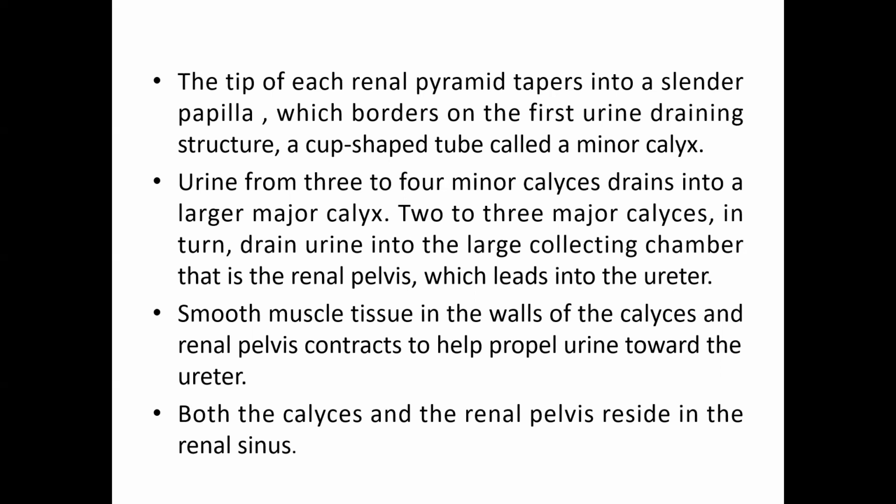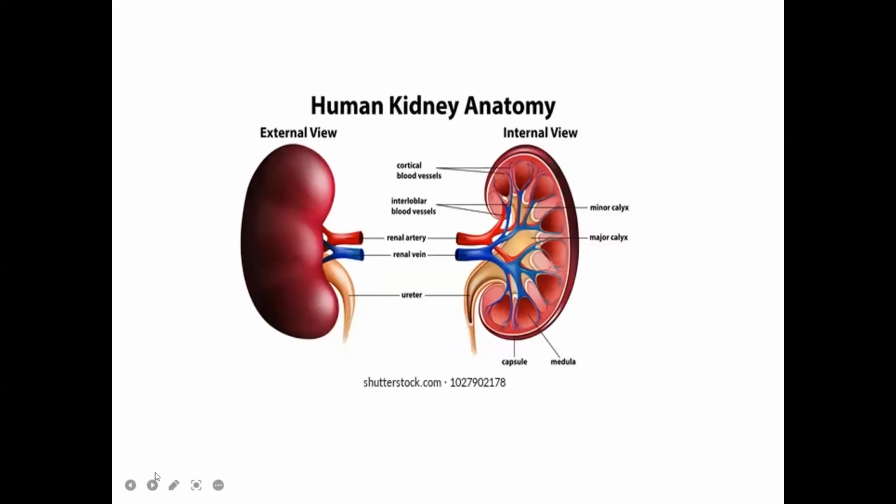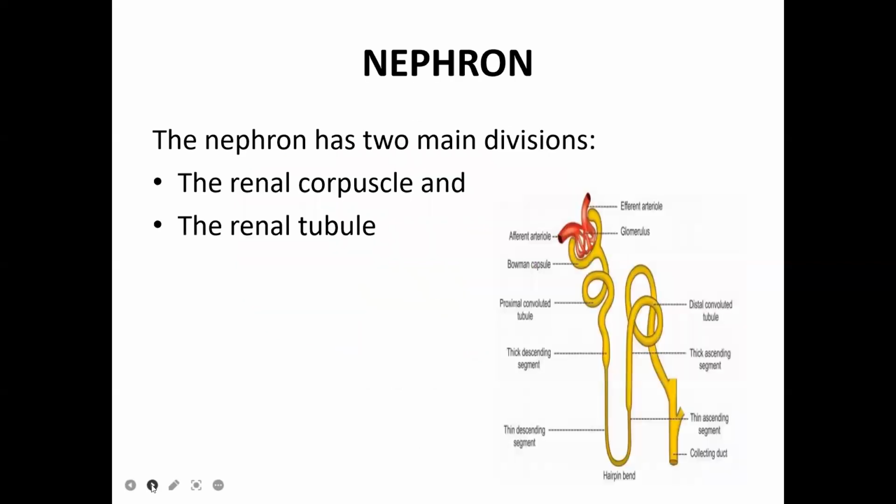See how the urine enters the ureters: because of the contractions of the renal pelvis, which is made up mainly of smooth muscle tissue. Whenever the smooth muscle tissue in the renal pelvis contracts, whatever urine is present there is propelled towards the ureters. Both the calyces and the renal pelvis reside in the renal sinus. This is the internal anatomy of the kidneys.